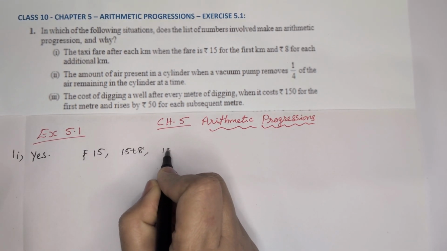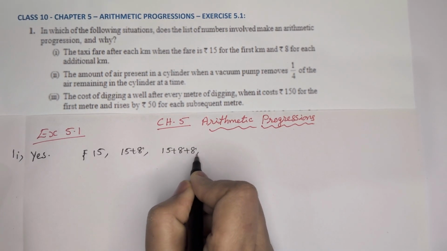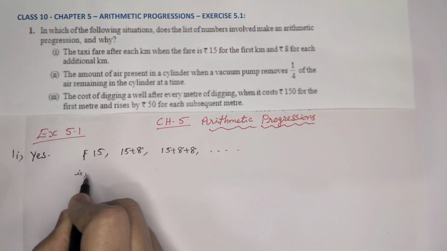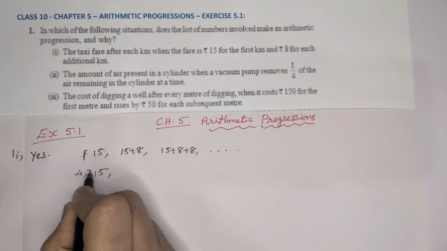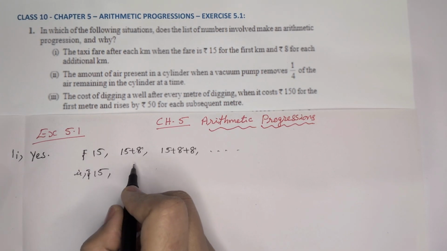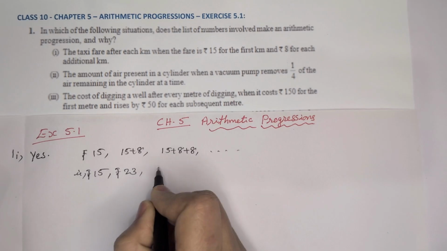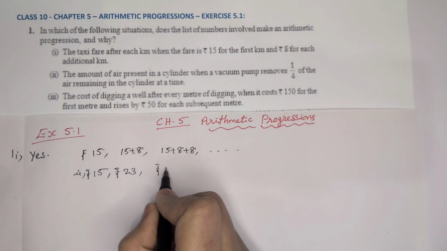It is going that way. So rupees 15, then for the second kilometer it will become 23, and again for the next kilometer it becomes 31.